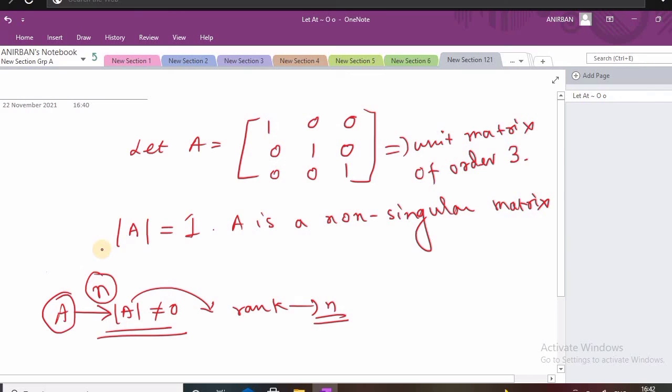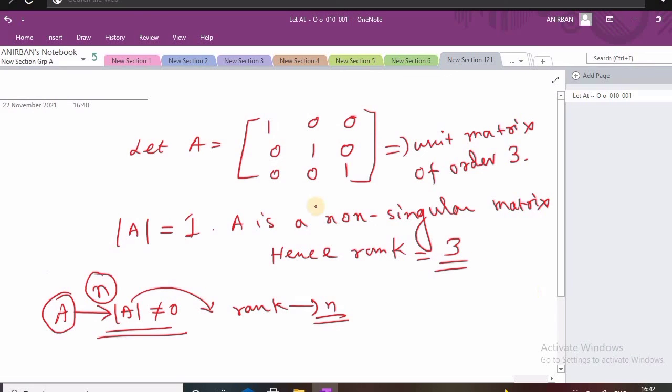Because if we have a matrix A of order n and its determinant is non-zero, then the rank is the order, that is n. Hence, what is the rank of that matrix? The rank equals 3 for that matrix.